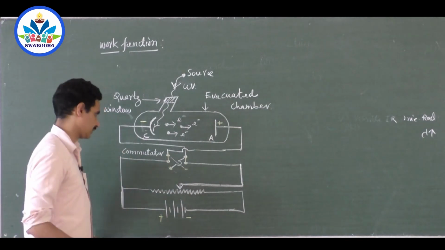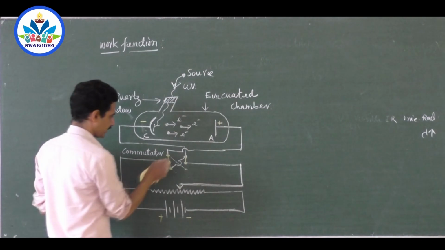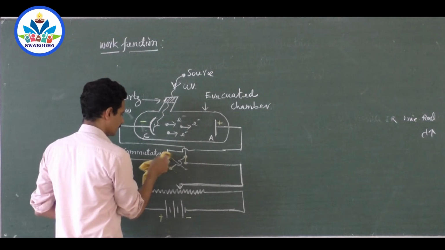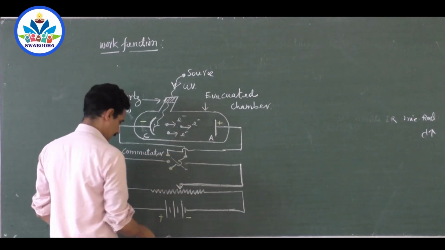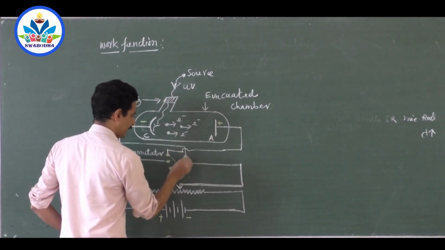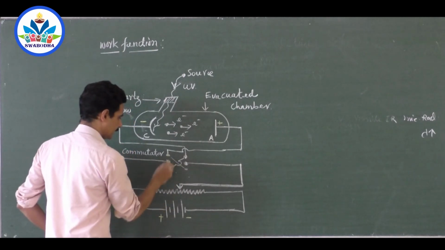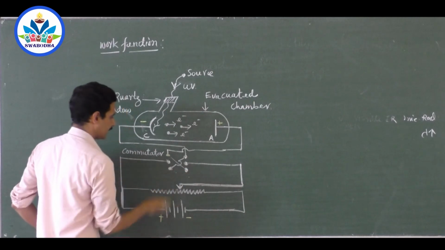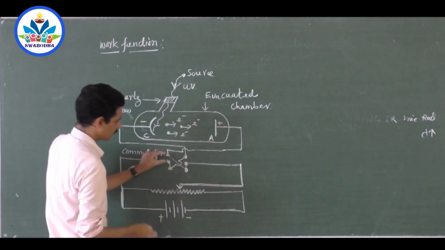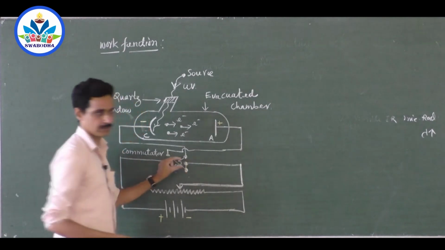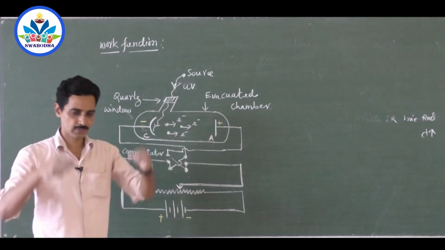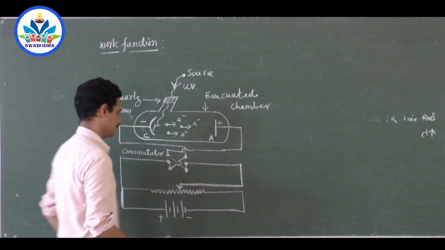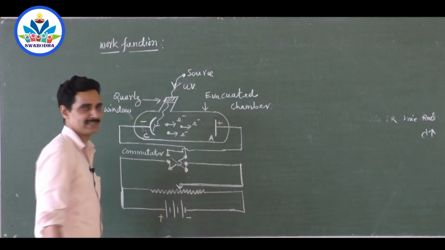How do you reverse the direction of current? Simply change the position of this connection. So you remove this, open this and connect the lower gap. I will connect this and this, this gap. Last time this was connected, now this time I will connect this one. So in a commutator you are supposed to connect only the two opposite gaps, either these two opposite gaps or these two opposite gaps. Now you see the polarities get interchanged.